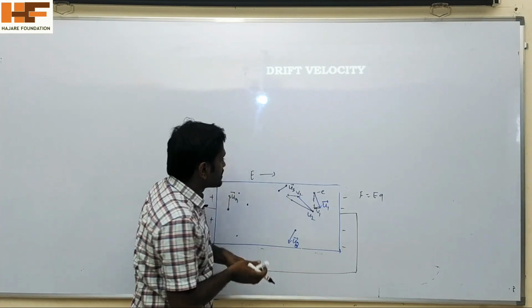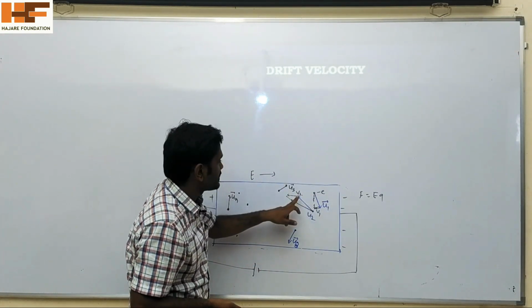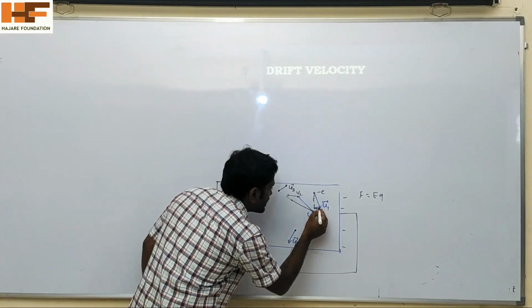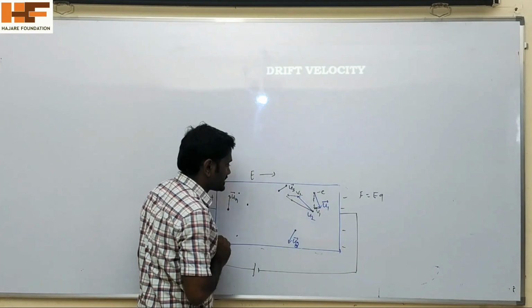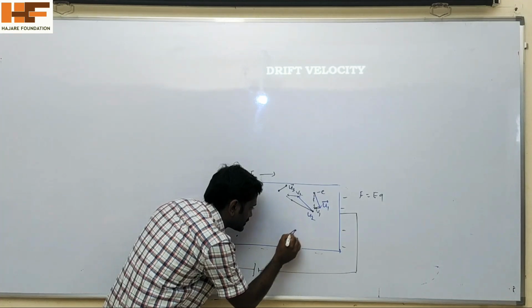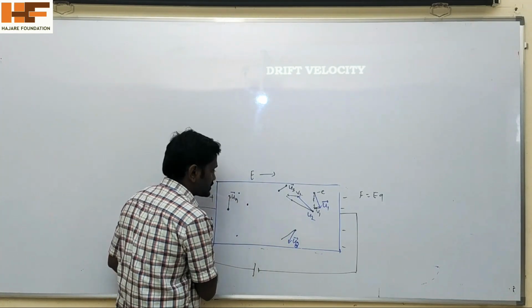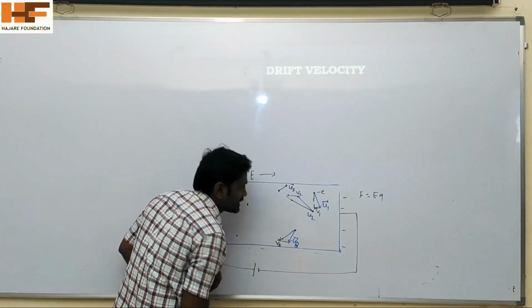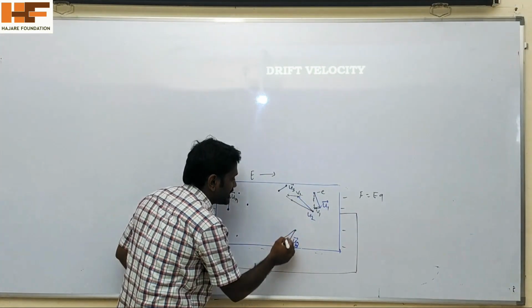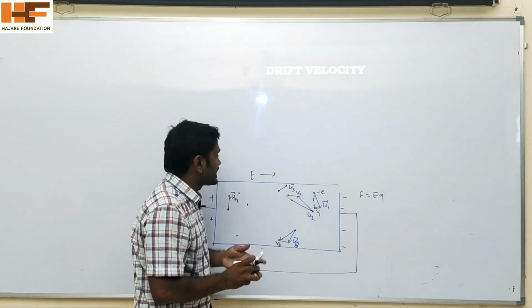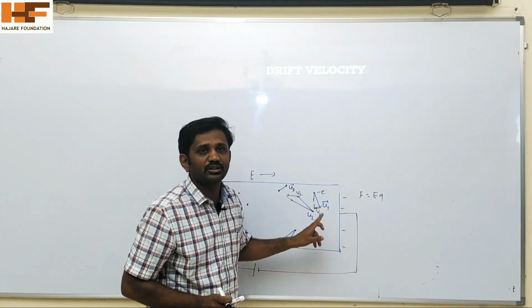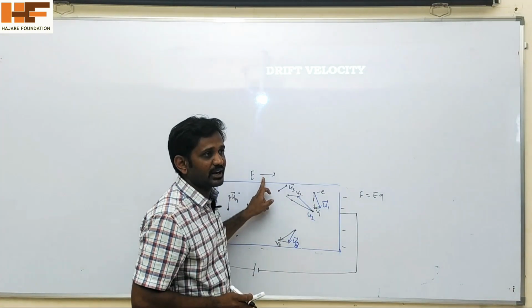See, the average velocity of these electrons is not equal to 0. Here v1 is in this direction, v2 is in this direction. Let us consider this one, it is also drifted towards the positive end, with velocity v3 in this direction. See, v1, v2, v3 are all in the same direction. That's why the average velocity of these electrons is not 0 under the influence of an external electric field.